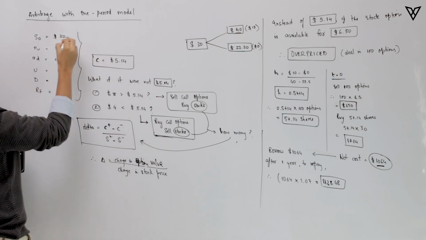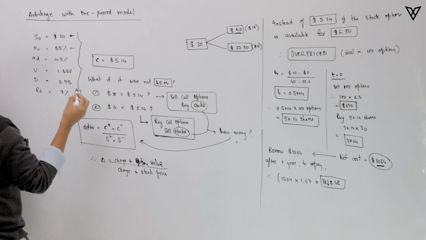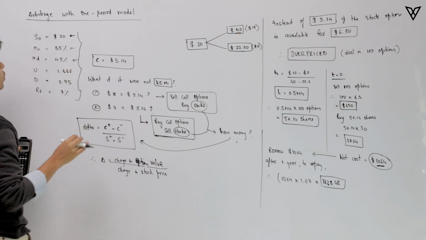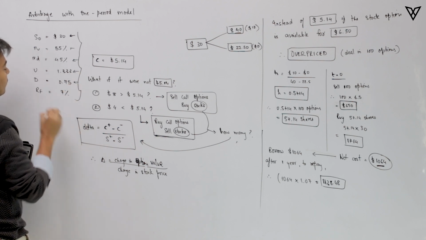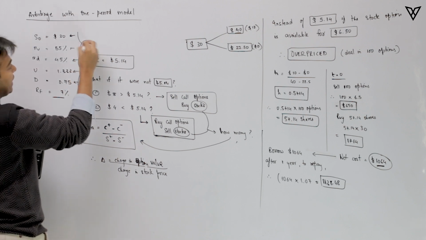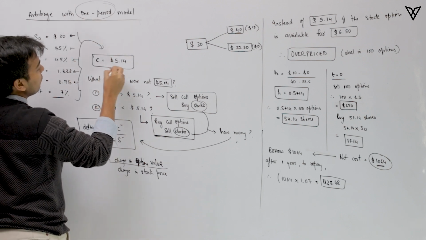So, we had a stock price of $30. The probability for the stock to go up was 55%, and with that the probability of the stock to go down was 45%. The up factor was 1.33, the down factor was 0.75, and the risk free rate was 7%. Using all these inputs, we had arrived at a 1 period call option value of 5.14.